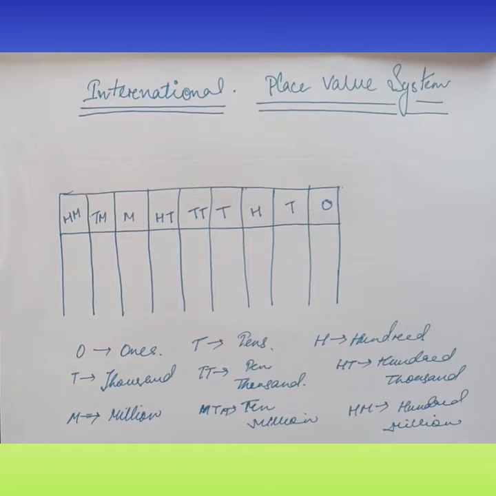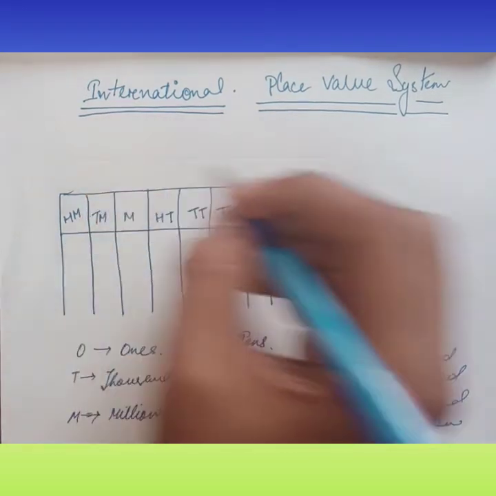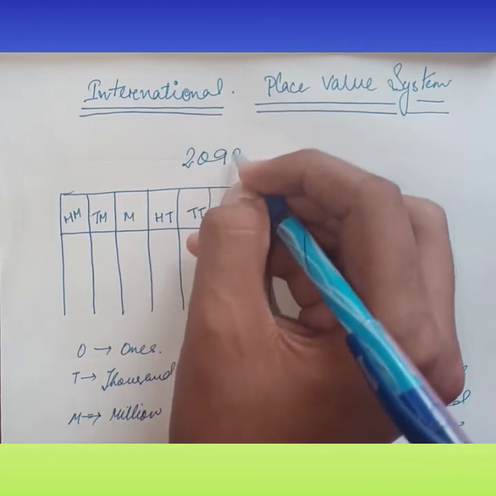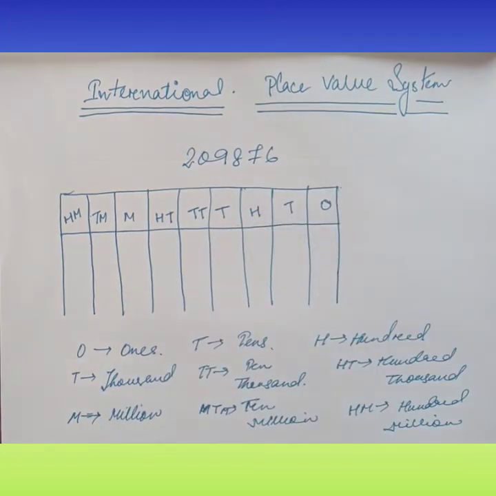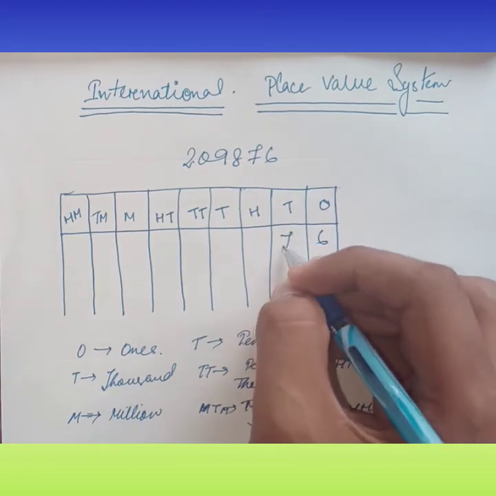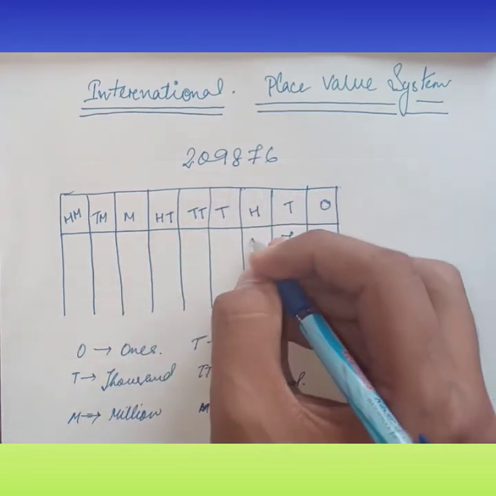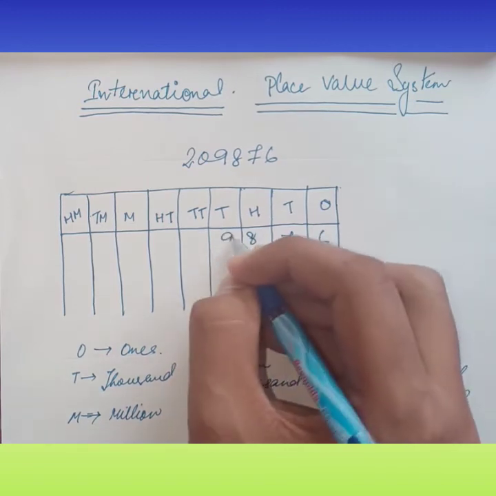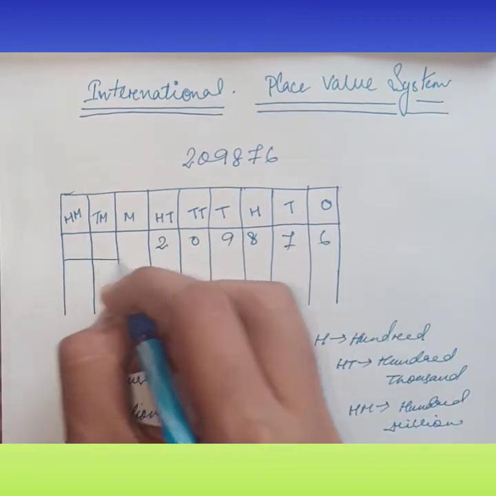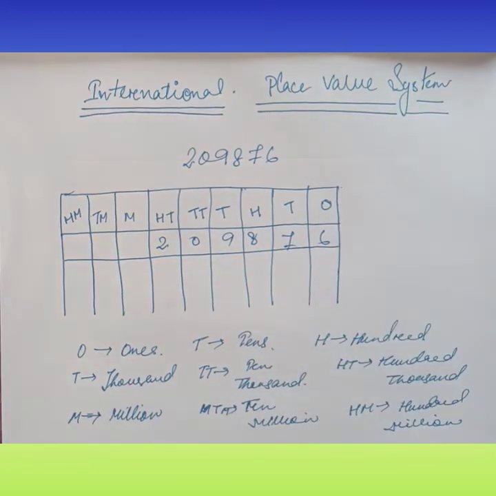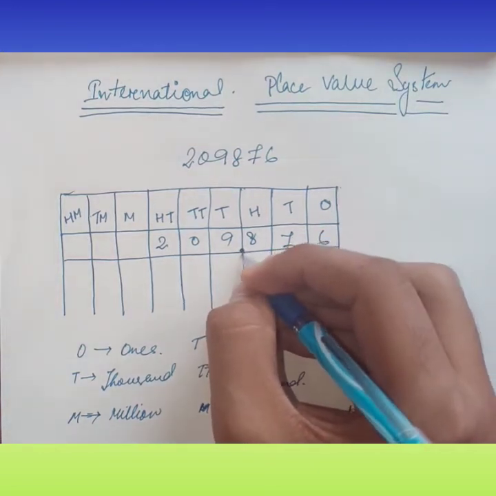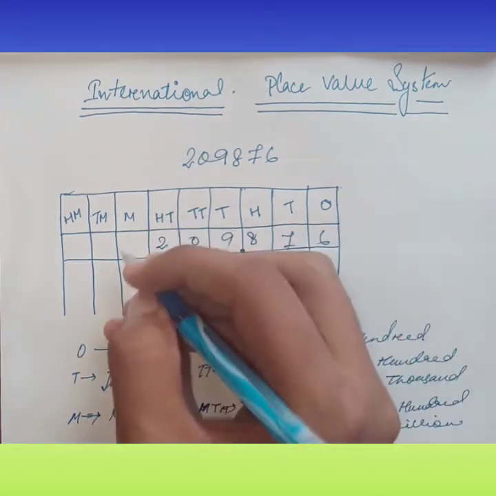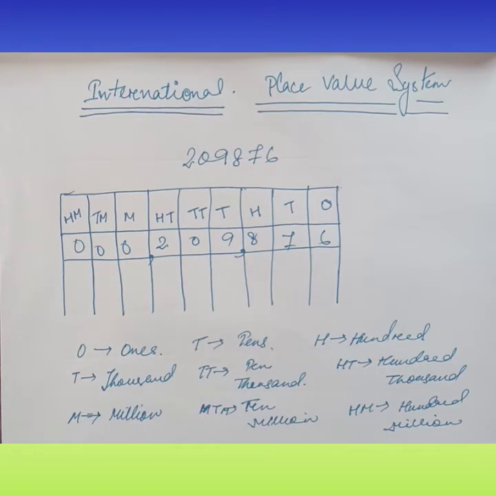So if a number is given, suppose 209876, the same way, from the backward side we will be writing all this number. Same like this we will continue writing every number. Here a difference is there. We put a comma after every three digits from the back side. This 0 no need to write, I am just showing you all.